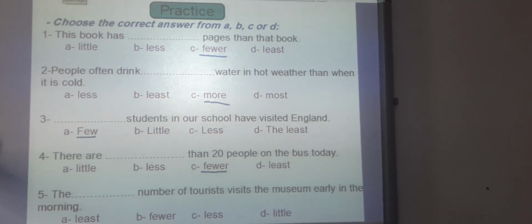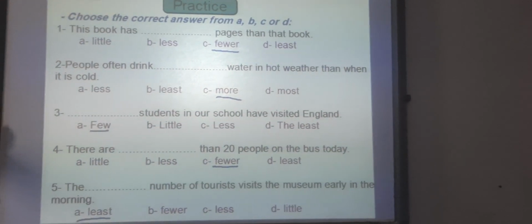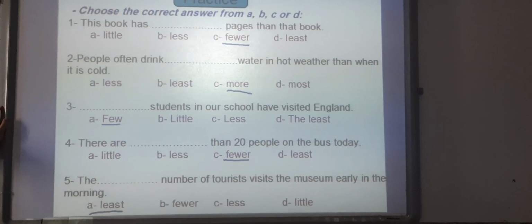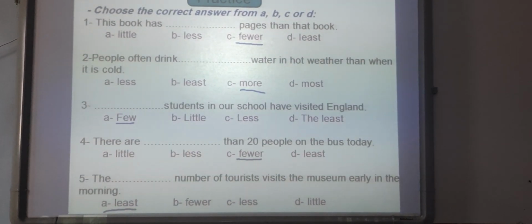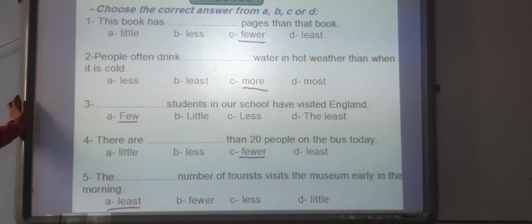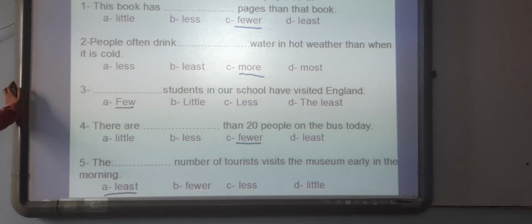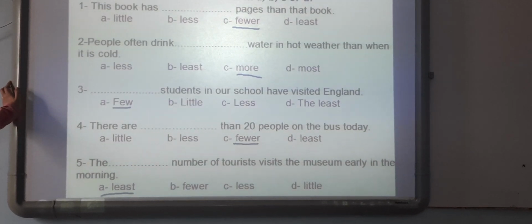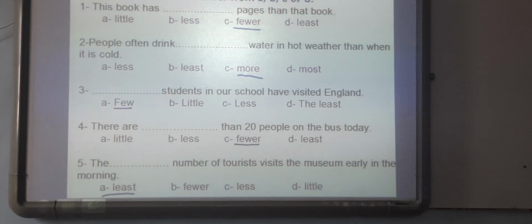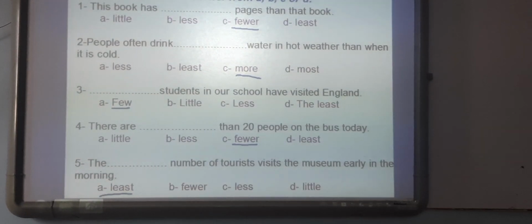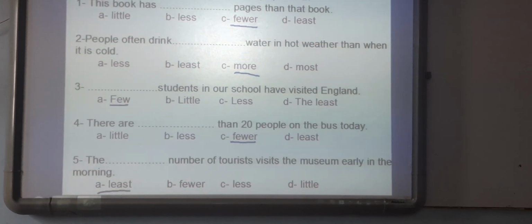Choose the correct answer from A, B, C, or D. Number one, this book has pages than that book. As we have the word pages, it's a countable noun, so we will use fewer. Number two, people often drink water in hot weather than when it's cold. We will take more. Number three, students in our class have visited England. Few students in our school have visited England, as students is a countable noun.